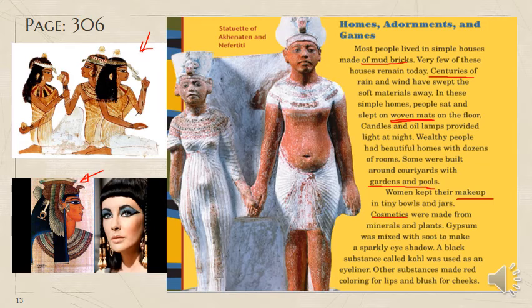Cosmetics were made from minerals and plants. Gypsum was mixed with soot to make a sparkly eyeshadow. So they had even a sparkly eyeshadow. A black substance called coal was used as an eyeliner. So they had eyeliner and eyeshadow. Other substances made red coloring for lips. They had lipsticks and blush for cheeks. So they had these blushing colors for the cheeks. Wonderful.